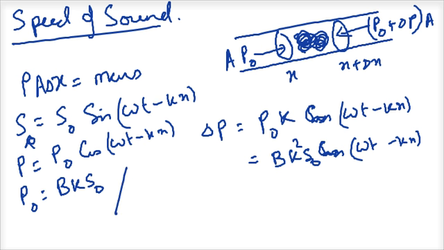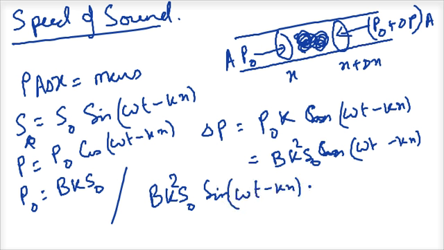Okay, so now we just have to know what is the force acting on it. The force acting on it is delta P into the area, so it becomes B K squared S0 sine omega t minus kx into A delta x. This is divided by the mass.